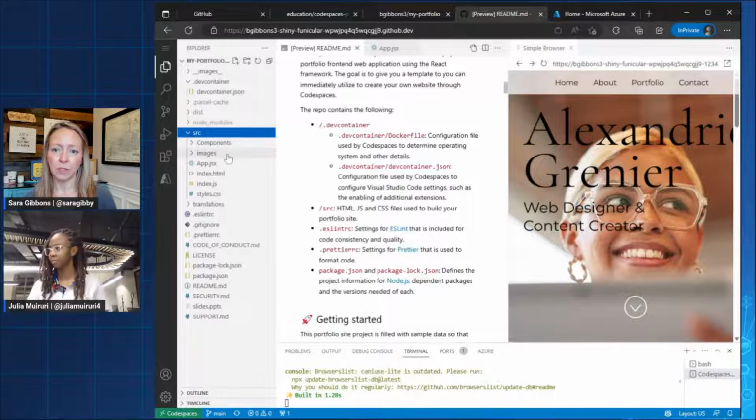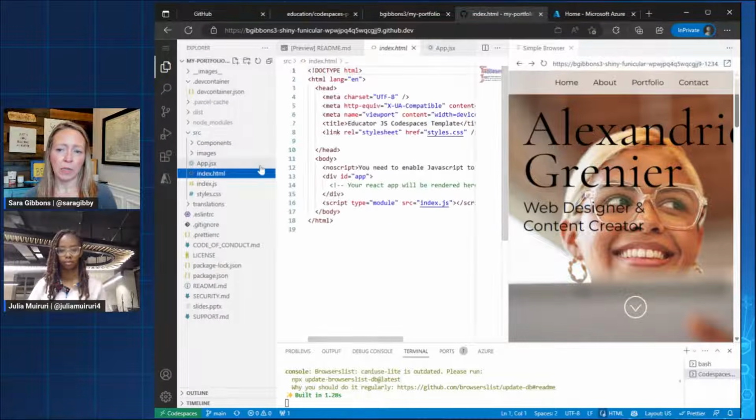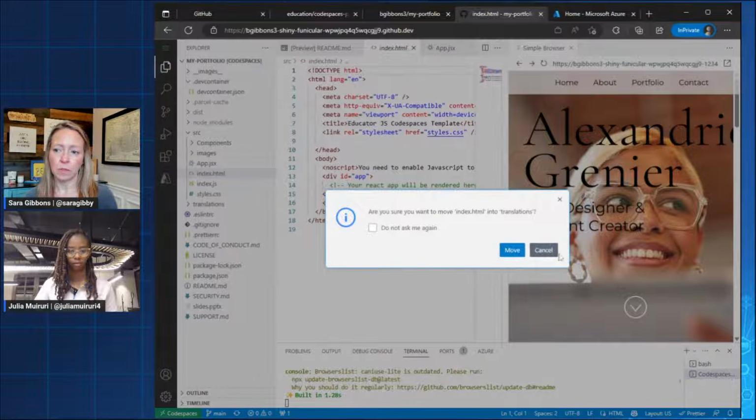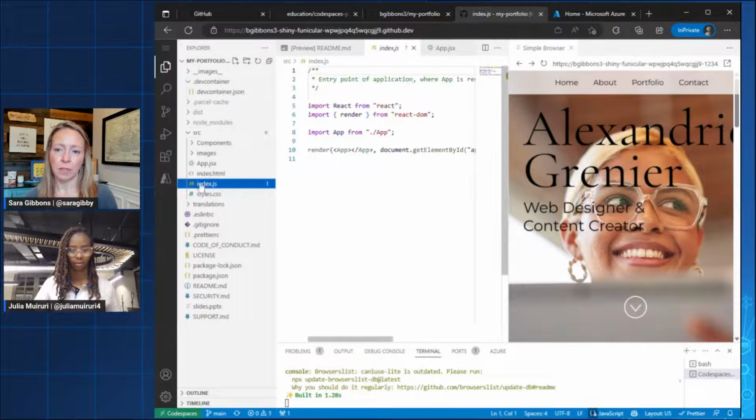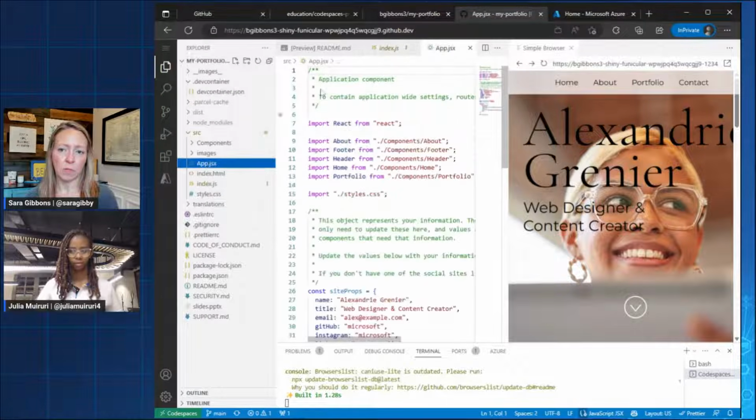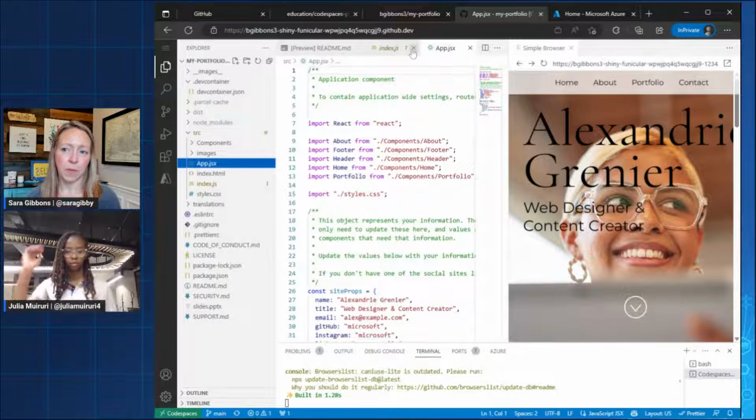Source is where all of our site pieces live. When a React site renders, it starts with index.html. I'll give you a quick tour, which calls our index JavaScript, which loads our app file. So when it loads the site, it goes to this one, to this one, to this one. If anybody wants to follow along with that, that's in there too.